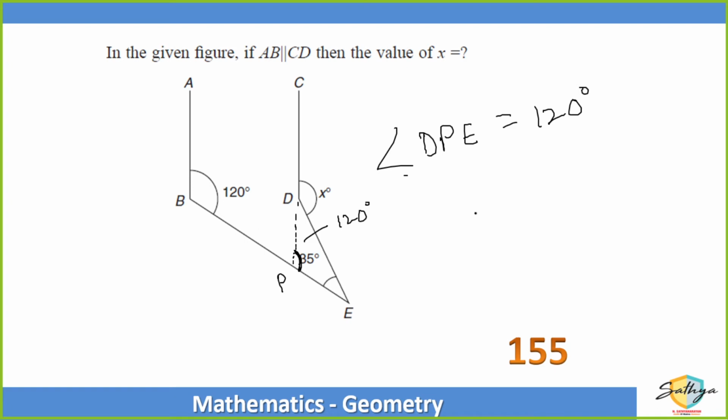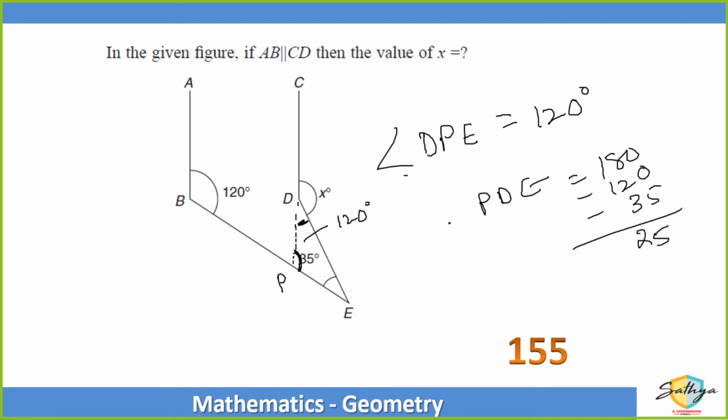Okay. Now, angle PDE, ये वाला angle is equal to 180 minus 120 minus 35. That is equal to 25. This angle, angle PDE is 25 degrees. Did you get that part? Okay. So अब x कैलकुलेट कर लो, 180 minus 25 is equal to 155. Understood this method?